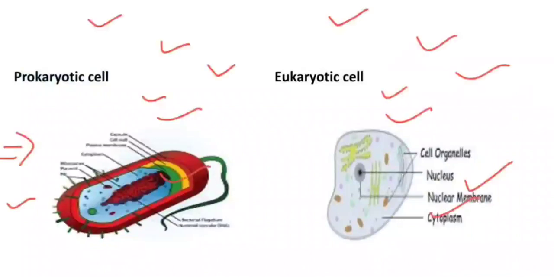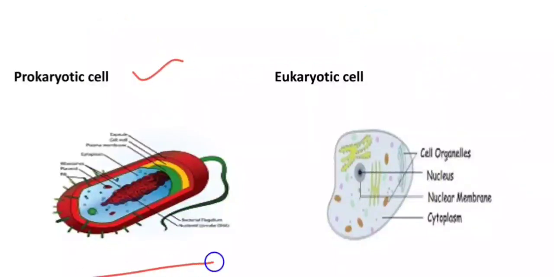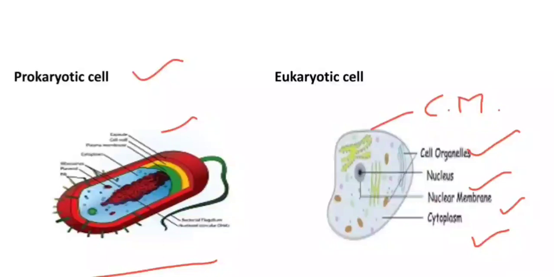Here in this slide, a diagram of a prokaryotic cell and a eukaryotic cell is shown to you. In the prokaryotic cell, here the bacterial cell is shown. You can see the cell wall is there, then the cell membrane is there, and the DNA genetic material is lying freely in the cytoplasm, forming a structure known as the nucleoid, and ribosomes are there. Whereas in the eukaryotic cell, all the cell organelles, a well-defined nucleus, nuclear membrane, cytoplasm, and cell membrane are present. In a plant cell, there will be a cell wall also.